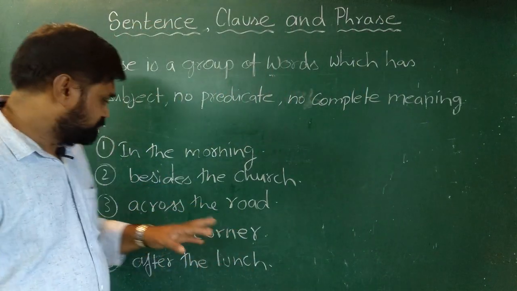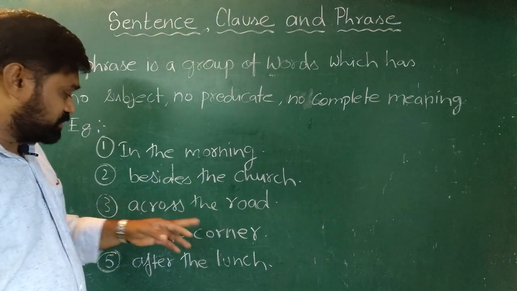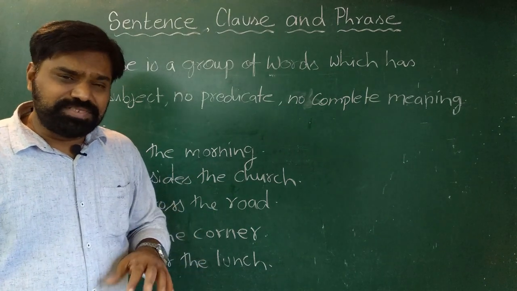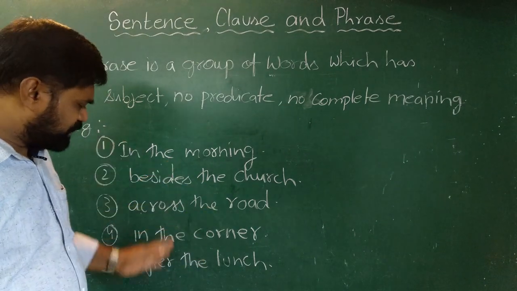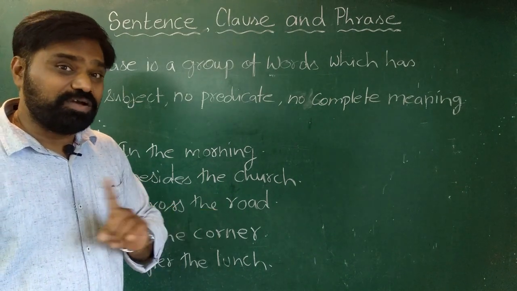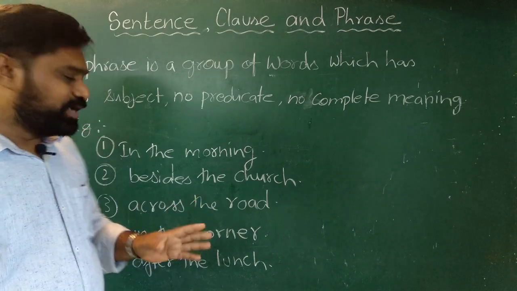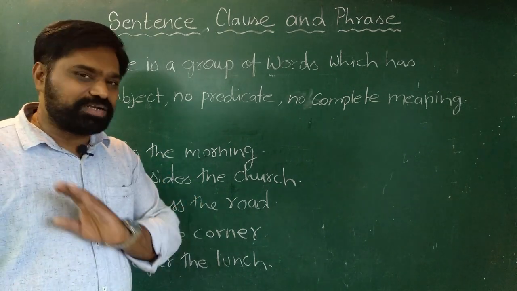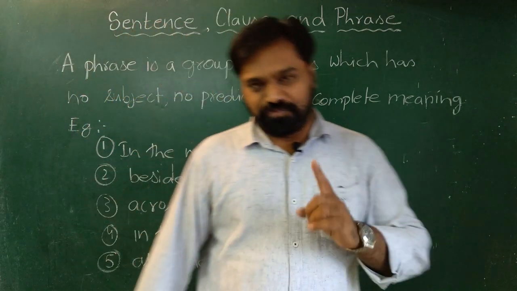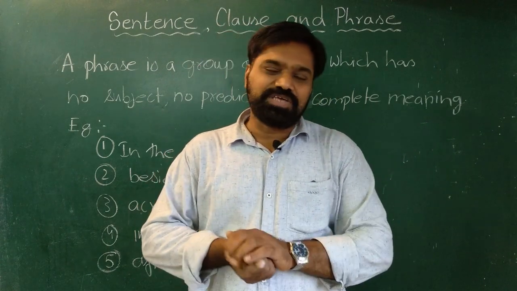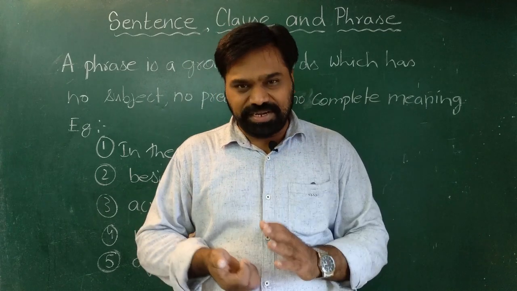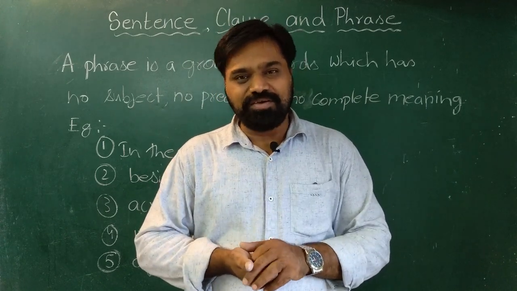In the morning, besides the church, across the road, in the corner, after the lunch, under the tree. These are some of the examples where you will find that there is no subject, there is no predicate. Predicate here means verb. So there is no verb. Though it has some meaning, it doesn't give complete meaning. Such group of words are called phrases. Dear students, let us do some exercises whereby we will try to understand what is a sentence, what is a clause, and what is a phrase.